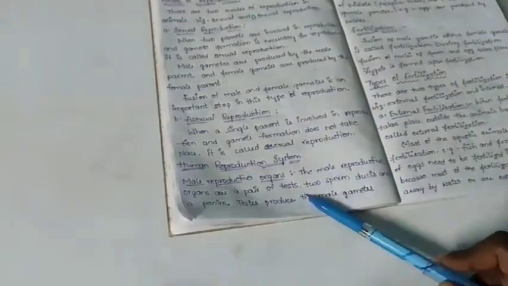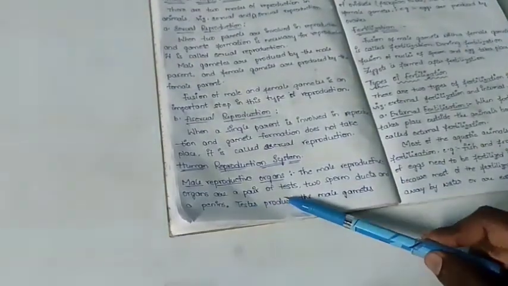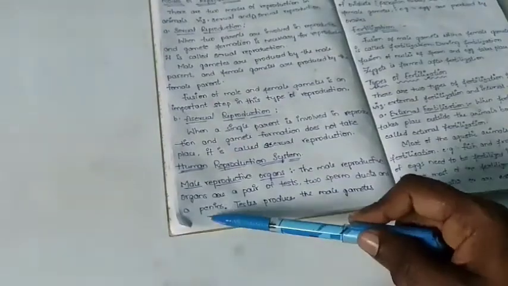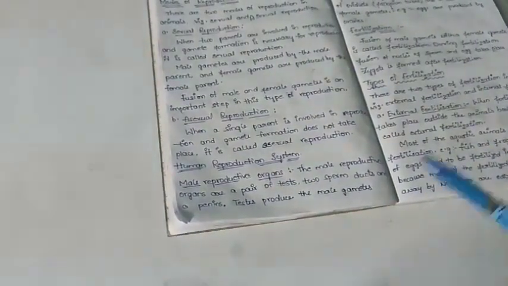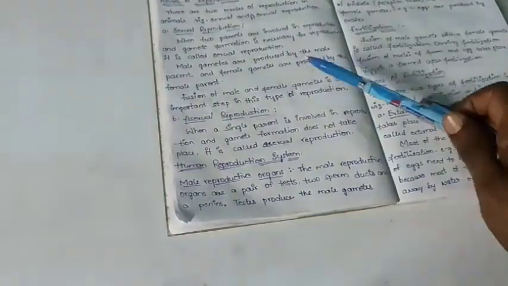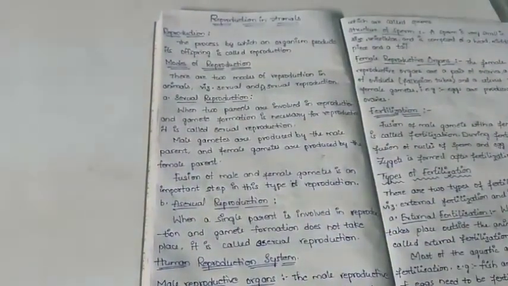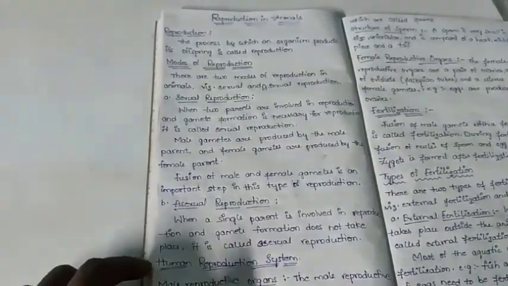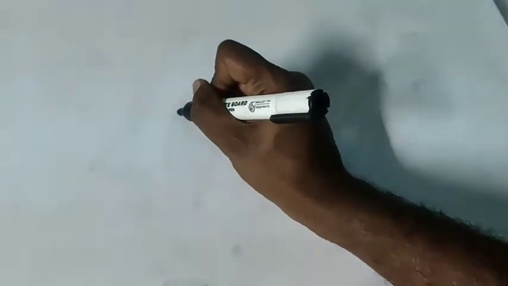Now let's see the male reproductive system. What are the organs involved in it? The male reproductive organs are a pair of testes, two sperm ducts, and a penis. Testes produce male gametes called sperms. So first let's see the male reproductive organs. They contain a pair of testes.